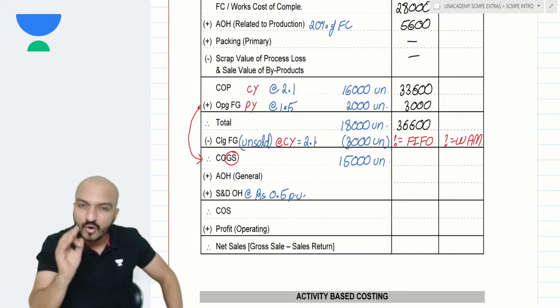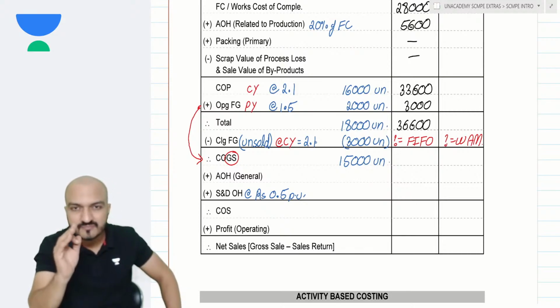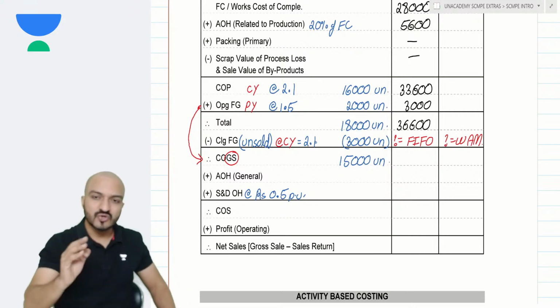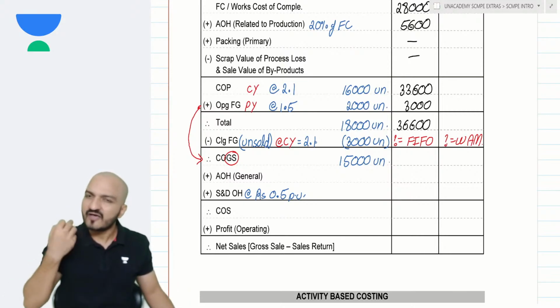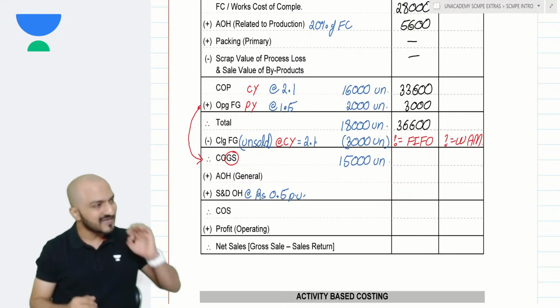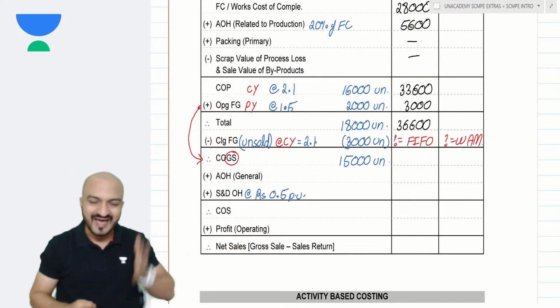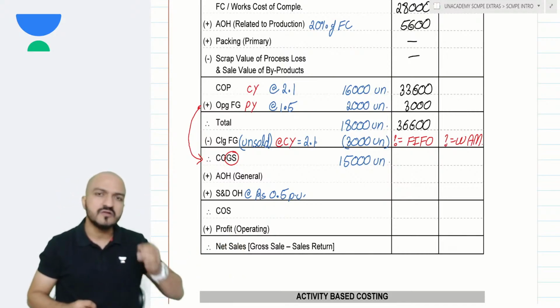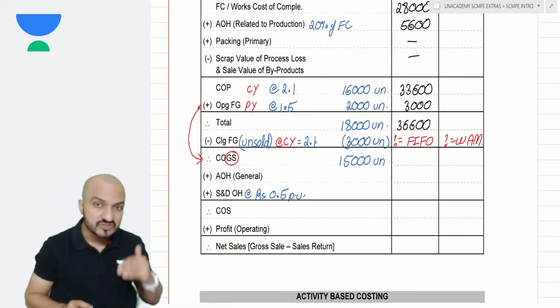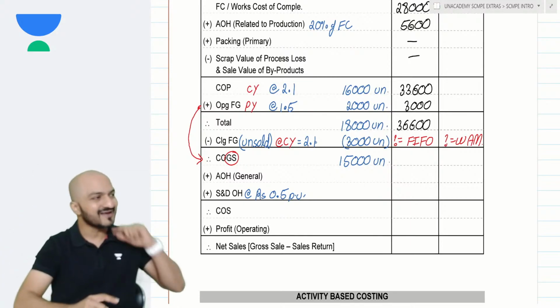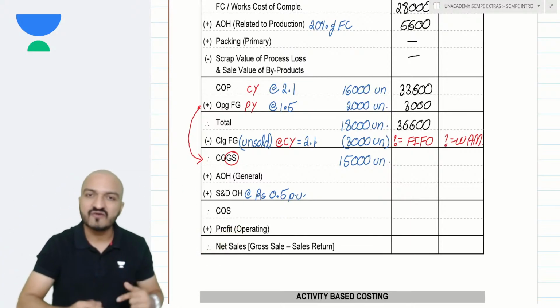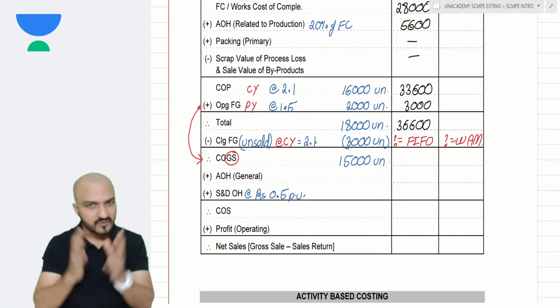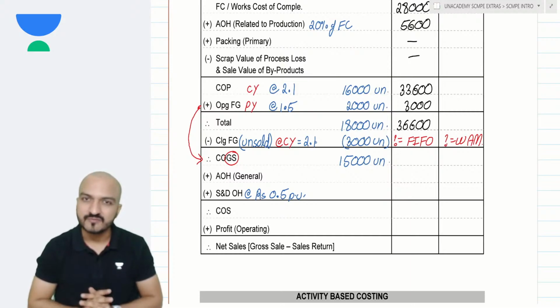FIFO method is purely an assumption. So what I have in my stock are the latest goods. It is assumed that previous year goods are given to the customer. So what I have in my stock are the goods of current year. Yes.